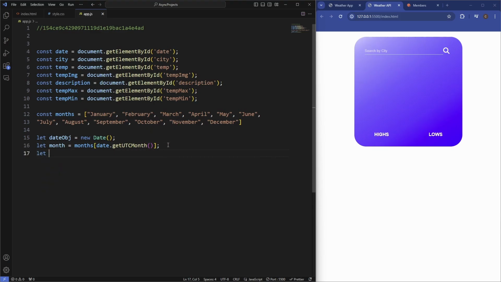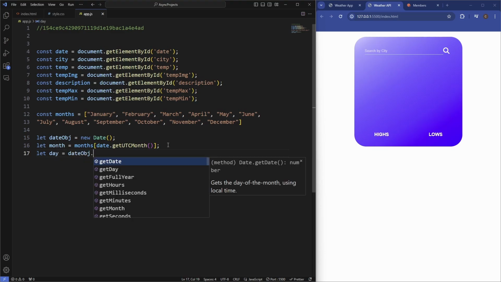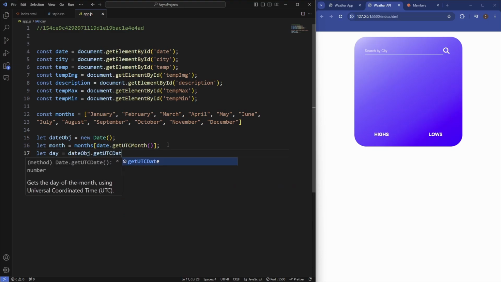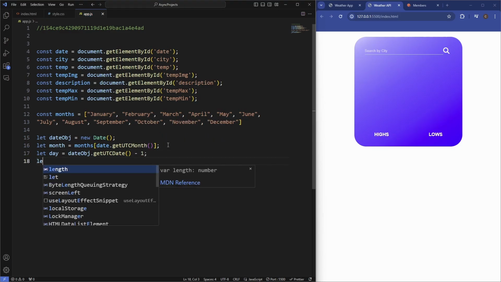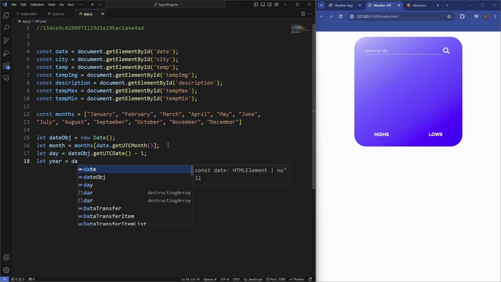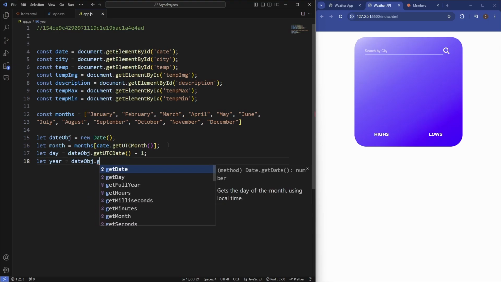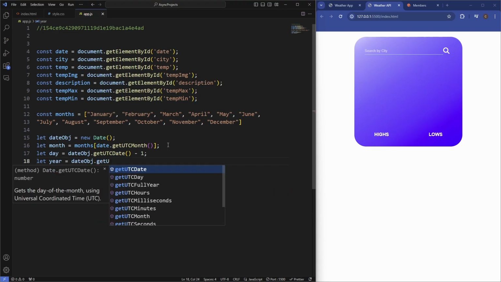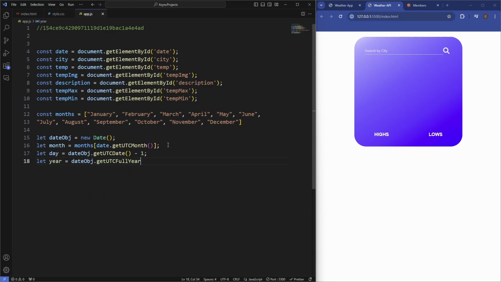Let's do the day. Let day equal the date object dot getUTCDate. That's the day, and then we'll get the year. So let year equal date object dot getUTCFullYear.